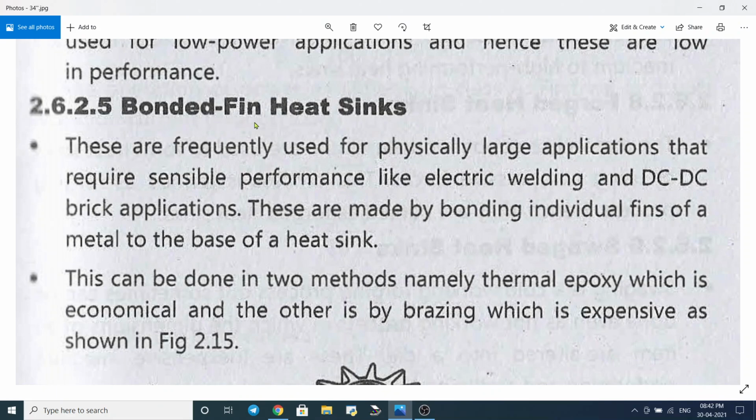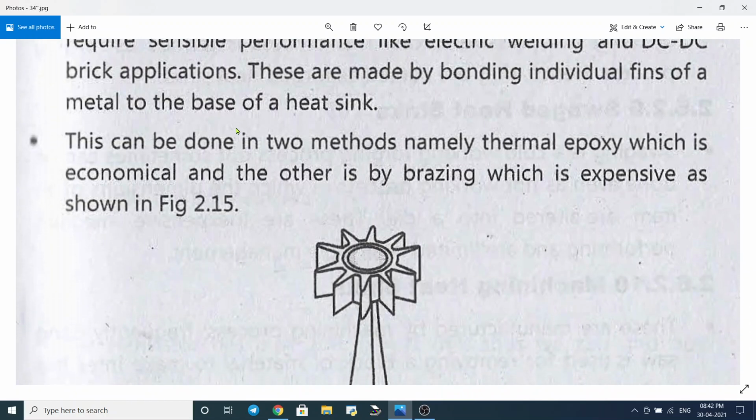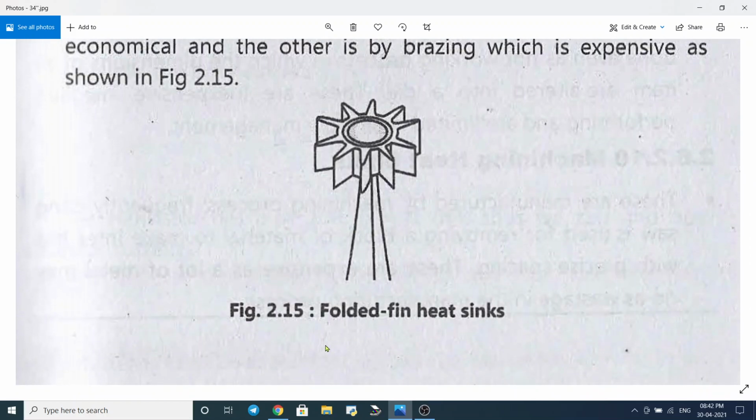Bonded fin heat sinks. Fin type heat sink. A bonded fin heat sink looks like this. See, this is a fin type heat sink. FIN.